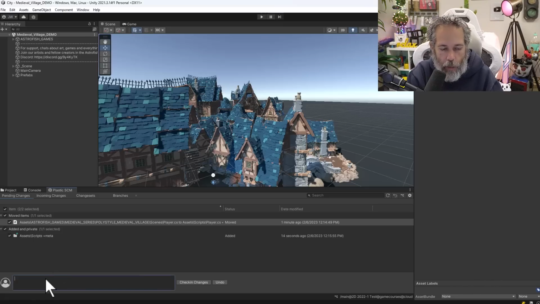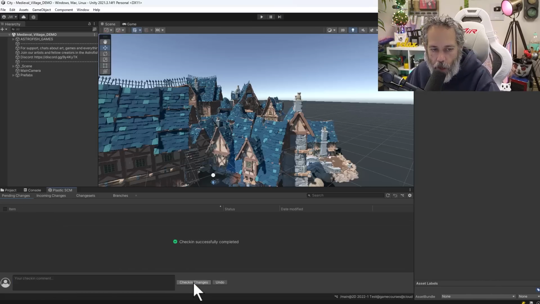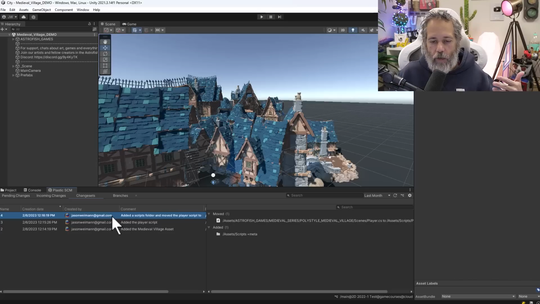So here I'll say that we added a scripts folder and moved the player script to it. And we'll check in our changes again. Now let's go back to that change set list. Here you can see I've got all three of my changes, the three things that I've done, and I can do different stuff with this now.